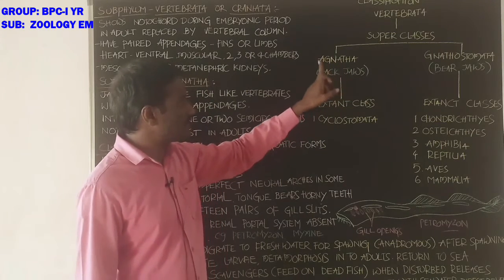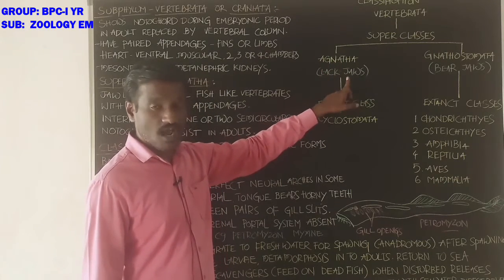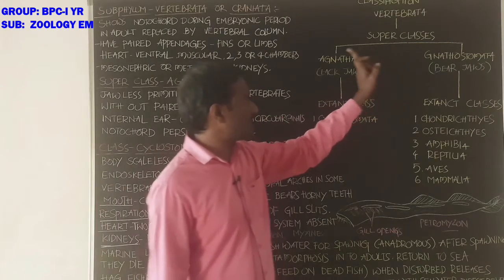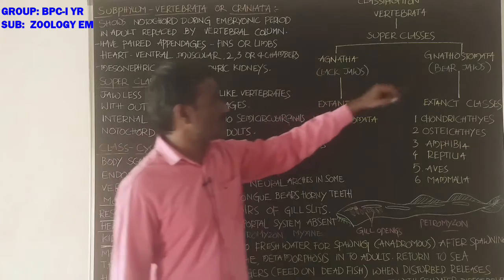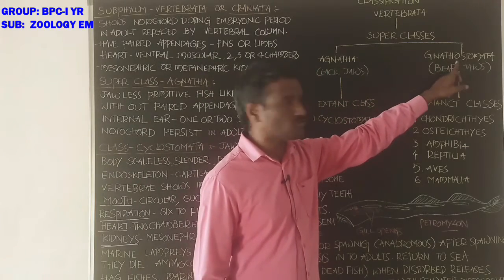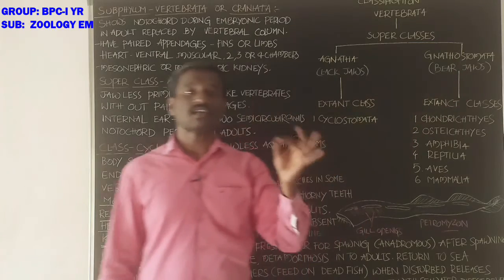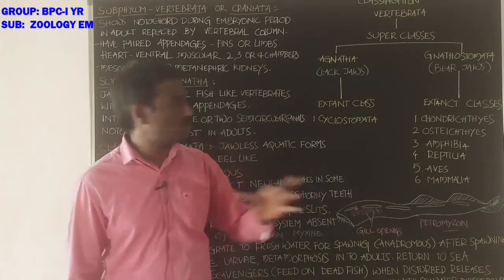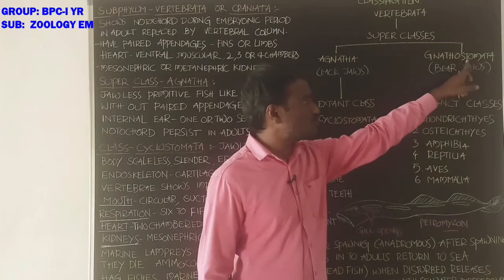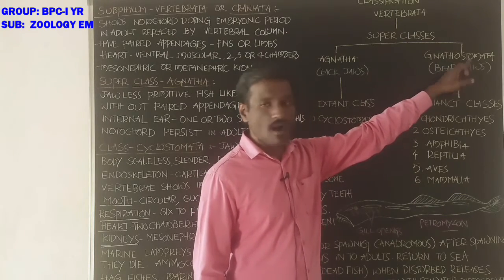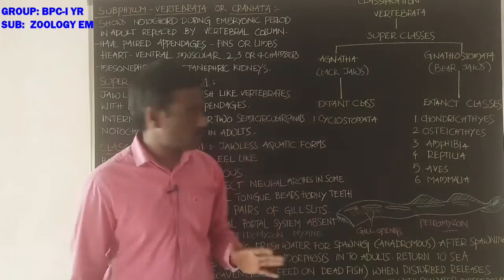Agnatha means jawless. Jaws are absent in the animals of superclass Agnatha. Next superclass Gnathostomata. Bear jaws. Jaws are present in the mouth. Gnathostomata: gnatho means jaws, stomata means mouth.